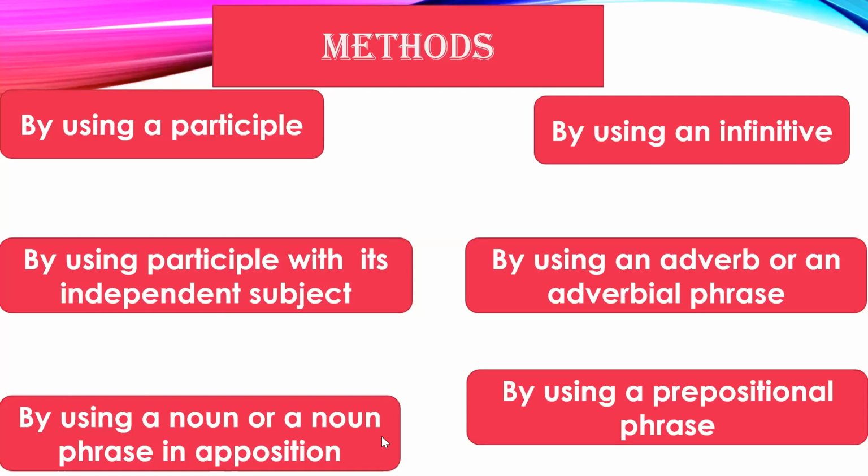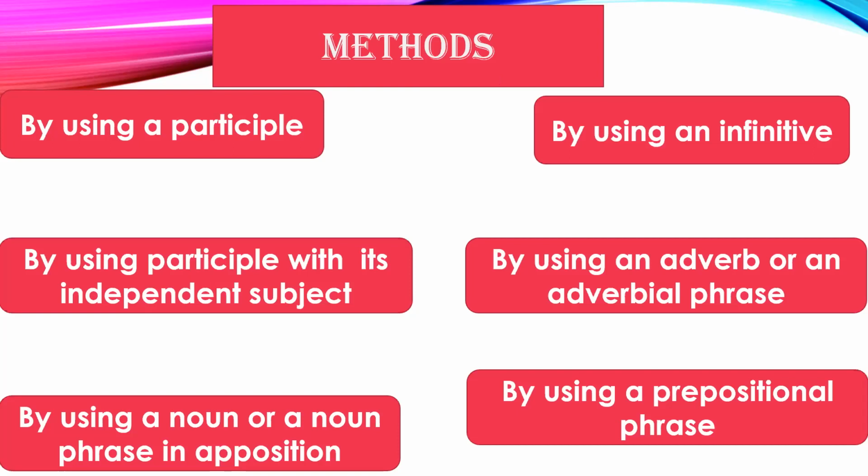Now, a noun phrase in apposition is a grammatical construction in which two elements, normally two noun phrases, are placed side by side. An example of an apposition is: the puppy, comma, a golden retriever, is my newest pet. That means I'm telling something more about the puppy. That is a noun phrase in apposition. So which is the noun phrase? The puppy, comma, a golden retriever. The noun phrase in apposition is a golden retriever.